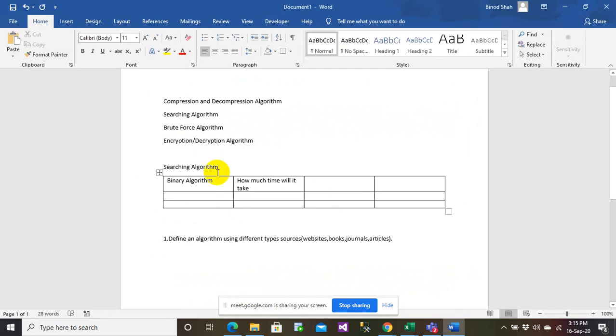For example, you can take any example of algorithm. You may take compression and decompression algorithm. You can compare searching algorithm, encryption and decryption algorithm.